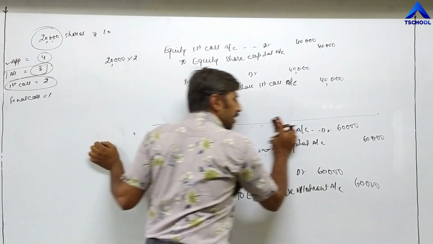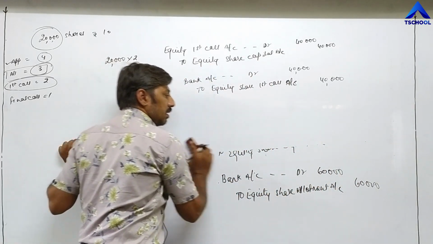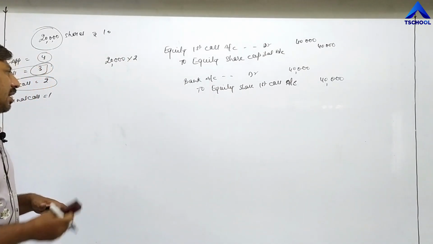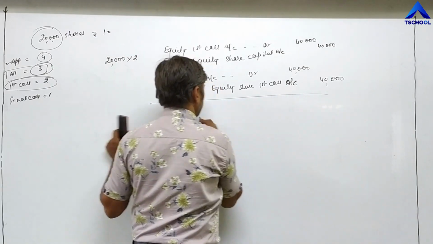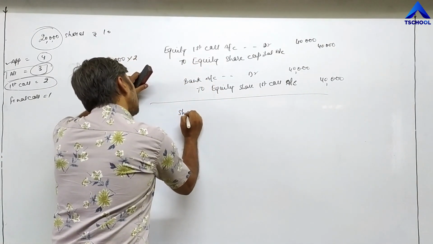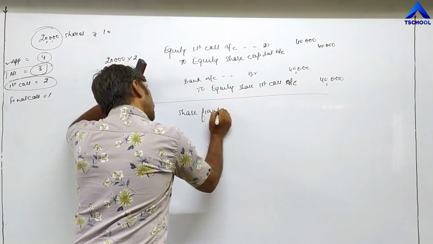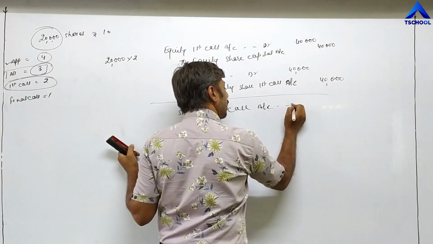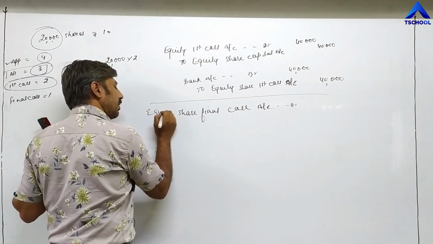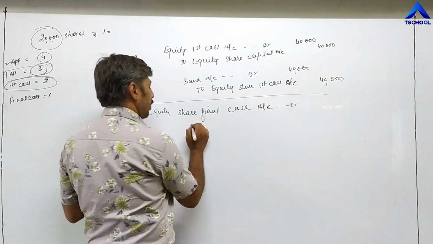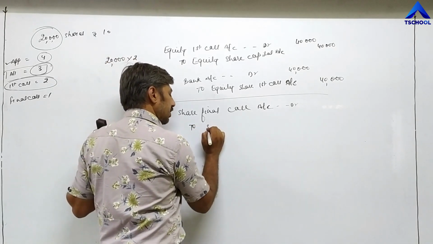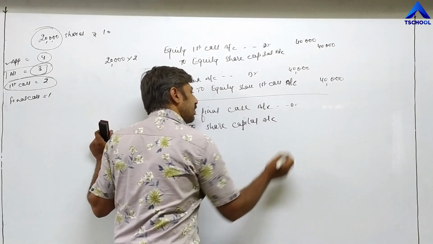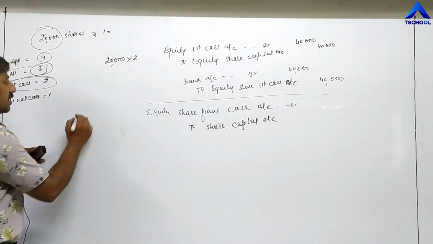Immediately, they will pass another advance entry for this amount. It means the last installment we have to receive from these shareholders. And the installment entry is: equity share final call account debit to share capital account.